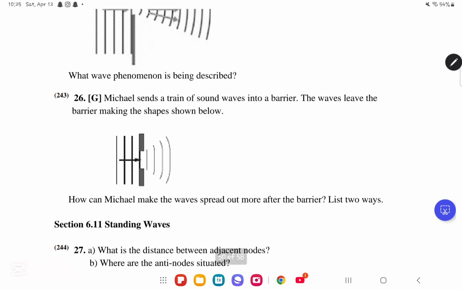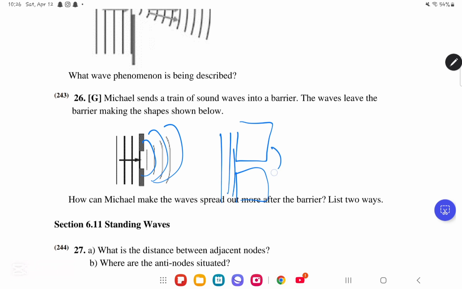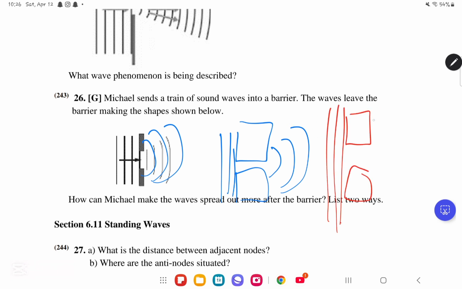Now 26. Michael sends a train of sound waves into a barrier. The waves leave the barrier, making the shapes shown below. How can Michael make the waves spread out more after the barrier? List two ways. So he wants to make them more diffracted. For Michael to be able to do this, he will need to reduce the gap of the barrier. So then it will be like this, and it will be more likely to diffract. Or he can increase the wavelength. He can keep the same distance, but increase the wavelength. So now it's going to be like this. Very simply, that is it.